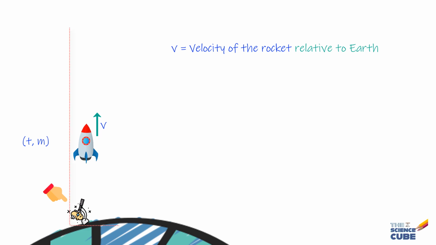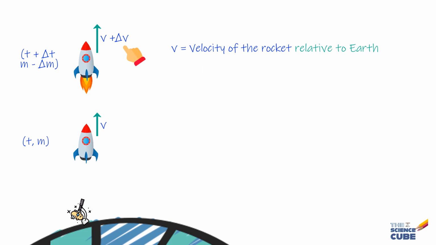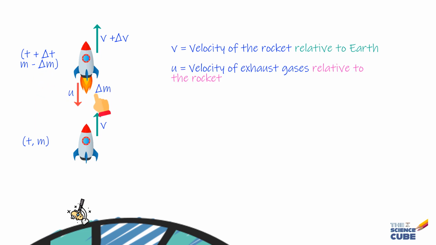Then after time delta t, or at time t plus delta t, let's say the situation is like this. Its velocity has increased to v plus delta v, but its mass has reduced by delta m because it's got converted into exhaust gases, and therefore the exhaust gases would have a mass delta m. Let's assume the velocity of these exhaust gases is u relative to the rocket.